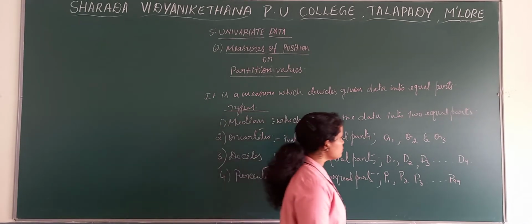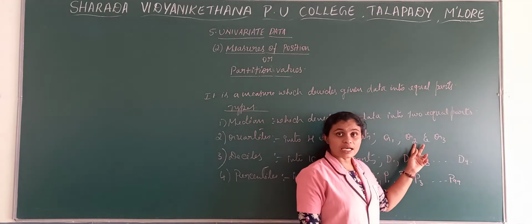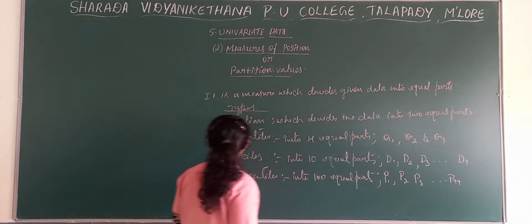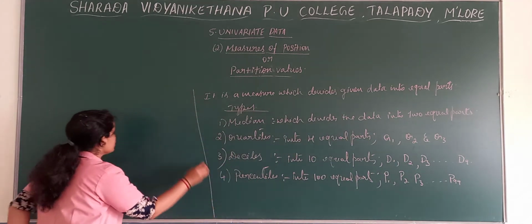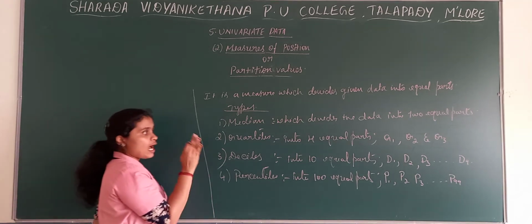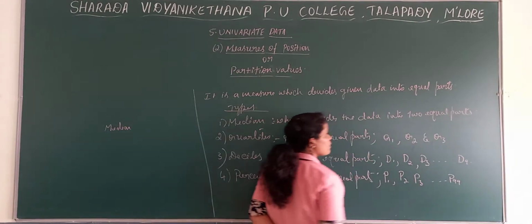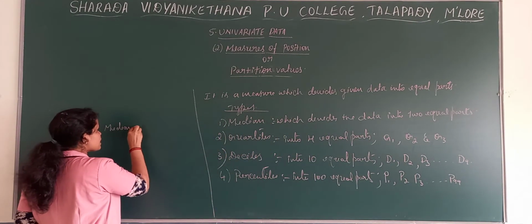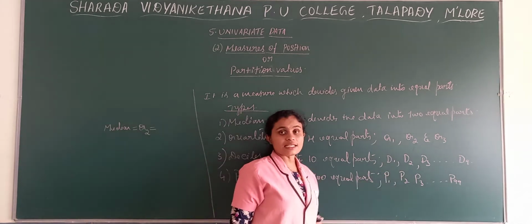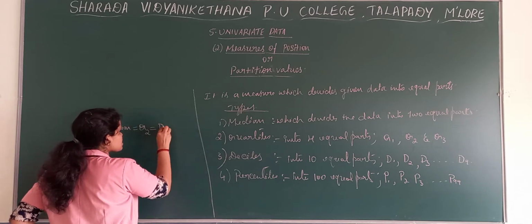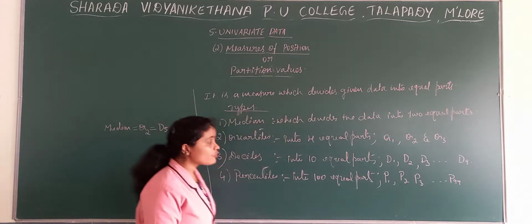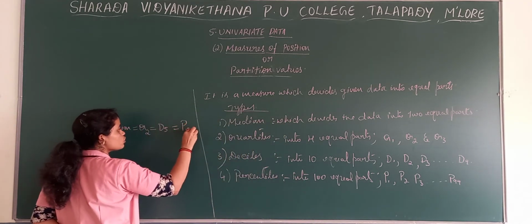And one more thing here, Q2 is equal to median. Median is the middle value, and in the case of quartiles, the middle value is Q2. In the case of deciles, D5 is equal to Q2 and median, and in the case of percentiles, P50 is equal to median.